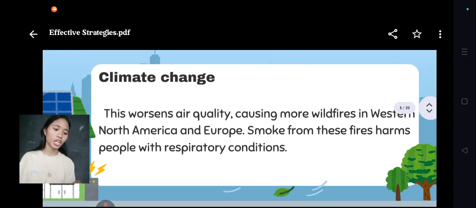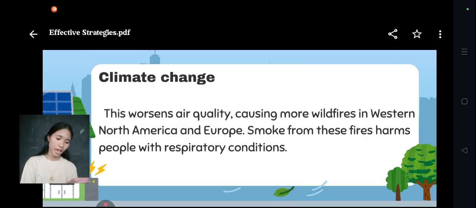Climate change worsens air pollution by increasing temperatures and causing more frequent wildfires. In regions like Western North America and Europe, wildfires release large amounts of smoke into the air. This smoke worsens air quality and is especially dangerous for people with respiratory conditions such as asthma and lung disease.